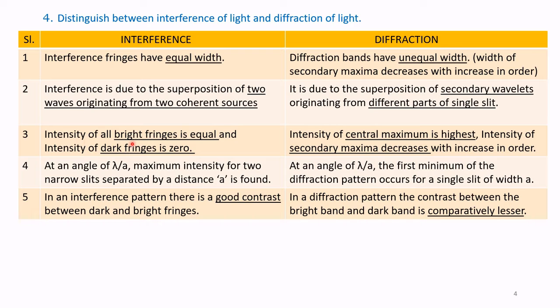Intensity of all bright fringes is equal and intensity of dark fringes is 0. In case of diffraction, intensity of central maximum is highest and the intensity of secondary maxima decreases with increase in order.